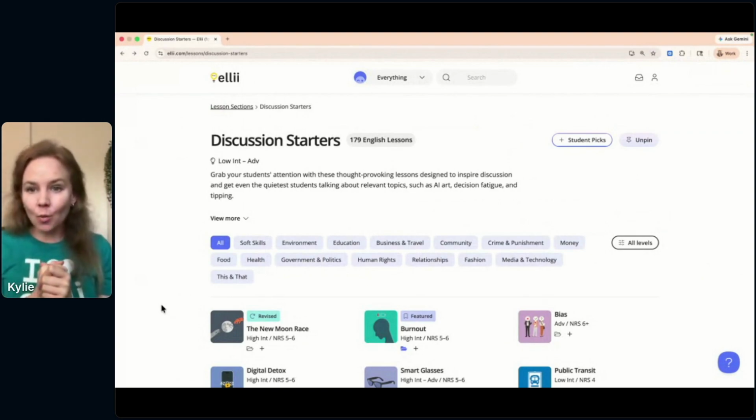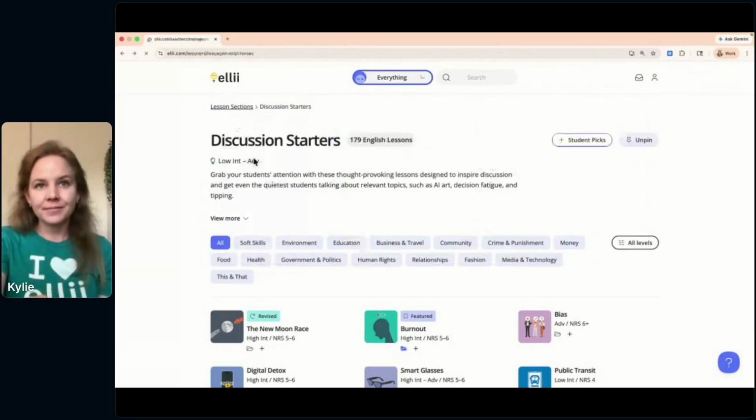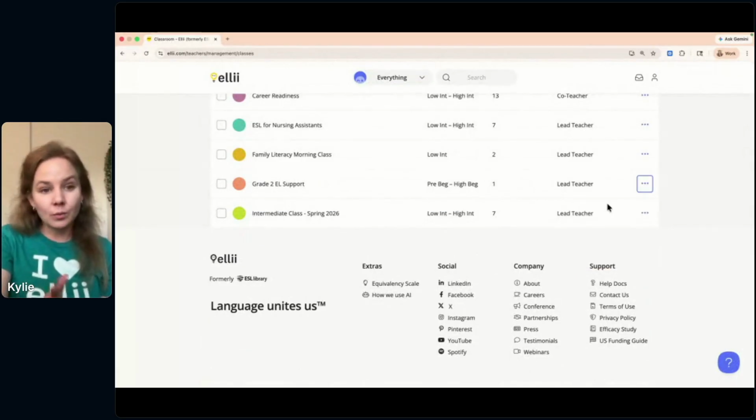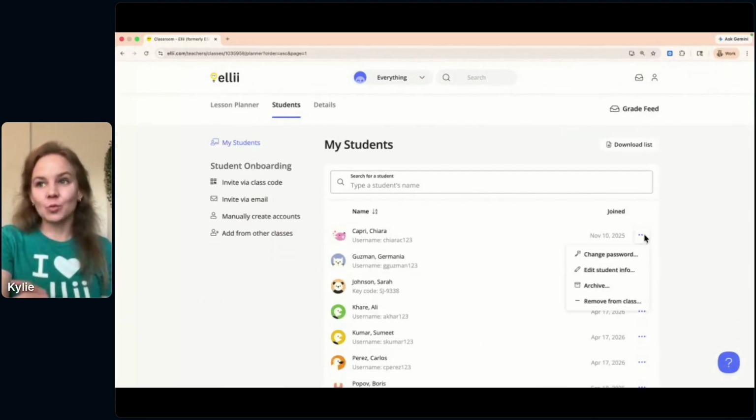Can we dismember one classroom when I have different students parting ways? Yep, I showed you how to archive that class. So again, you'd go to your classroom, and then you can archive that class by clicking those three little dots here. You can also remove a student from a class. So if I'm in my intermediate spring class and I click on students here, I can remove a student from the class if I would like.